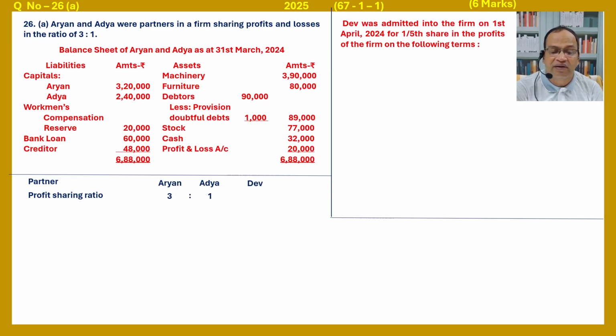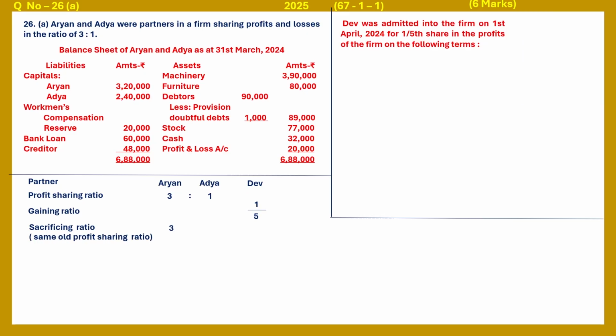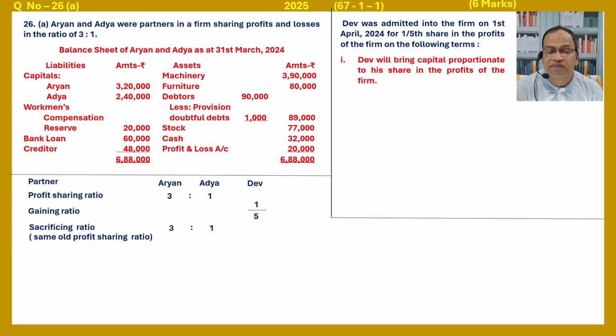The gaining ratio is 1/5 and the sacrifice ratio is the same as the old profit sharing ratio, that is 3:1. They will bring capital proportionate to their share in the profits of the firm.